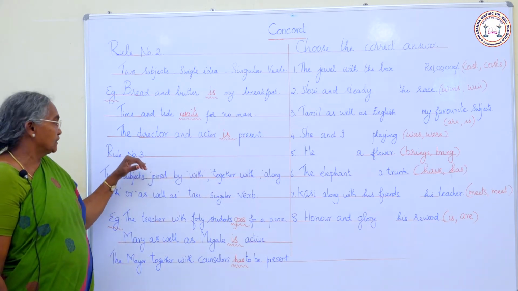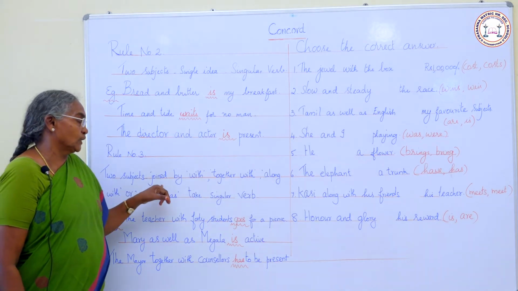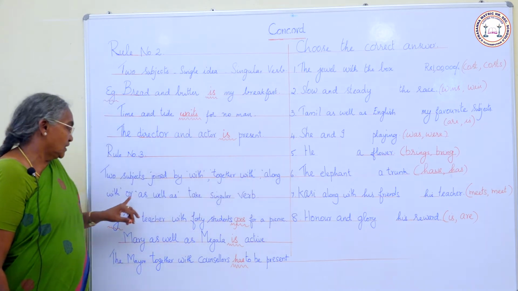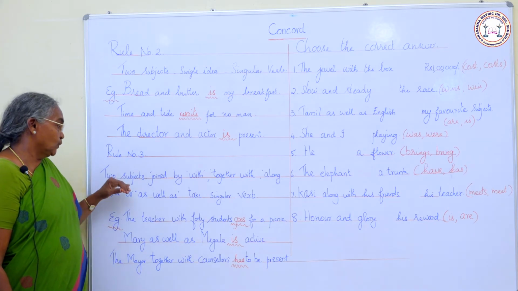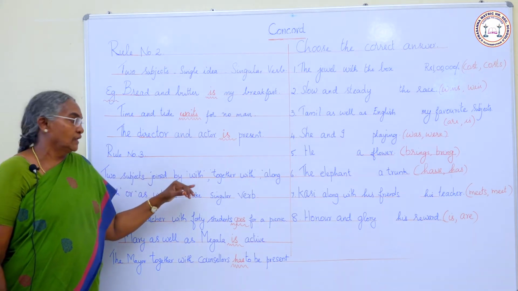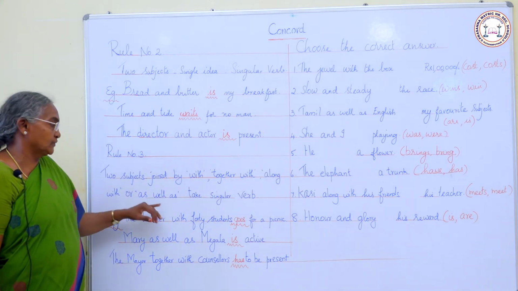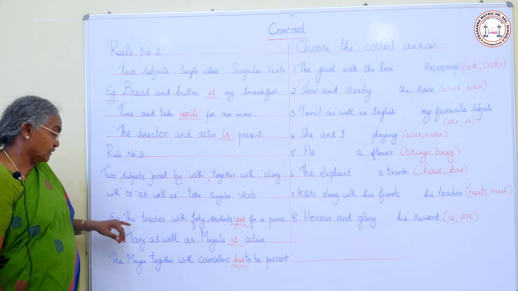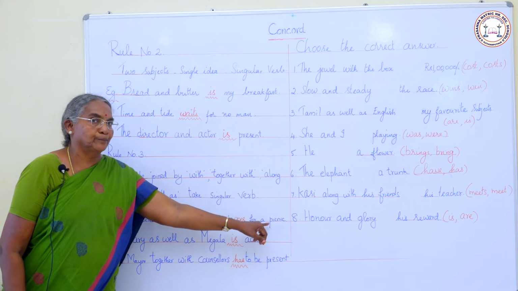Now we shall pass on to rule number 3. Two subjects joined by with or together with or along with or as well as take singular verb. When the two subjects are joined by with, or together with, or along with, or as well as, we use singular verb.